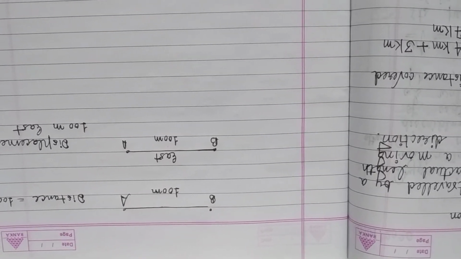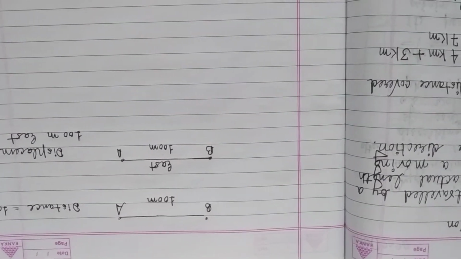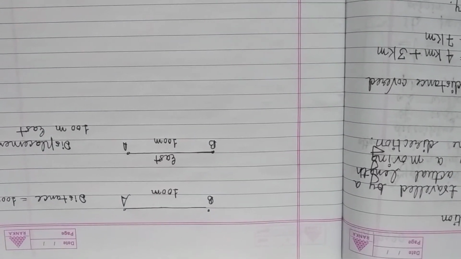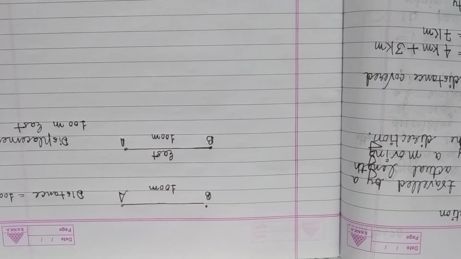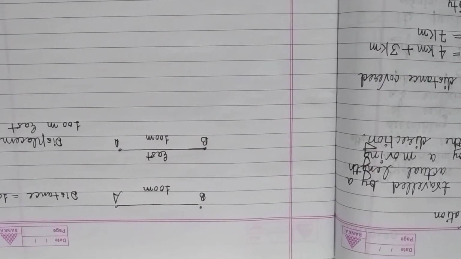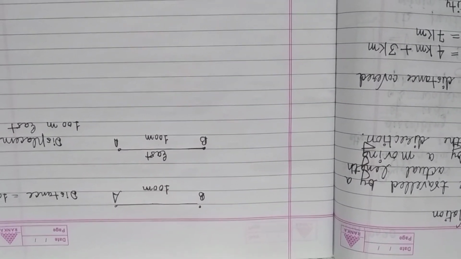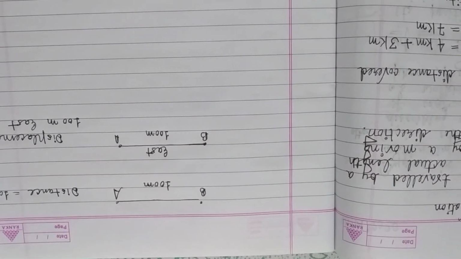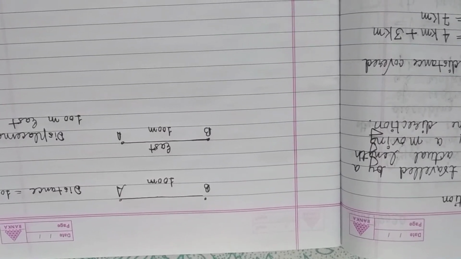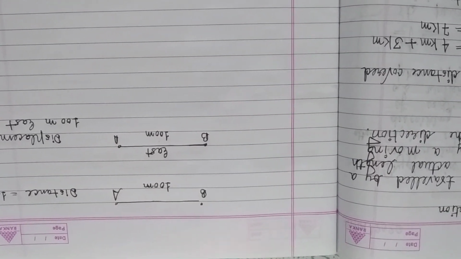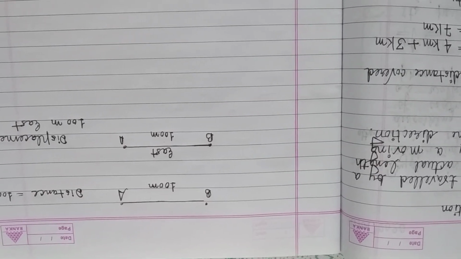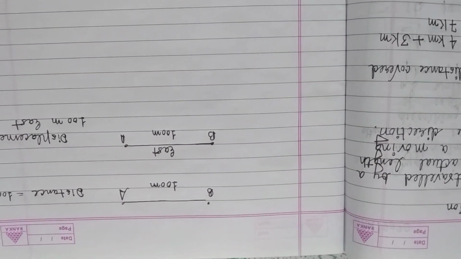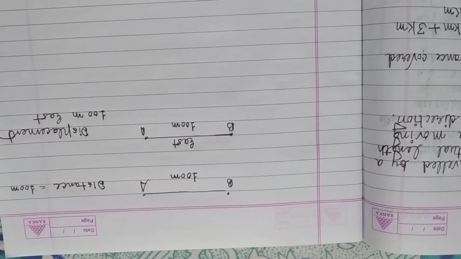अगर कोई बॉडी A पॉइंट से B पॉइंट पर जाती है और फिर B पॉइंट से वापस A पॉइंट पर जाती है, then in that case distance की value क्या हो जाएगी, 100 plus 100 will be equals to 200 meter, but the value of displacement, because displacement is the difference between the initial and final position, the straight line path, then it will be equals to 100 meter minus 100 meter, or the body, since it is coming to its initial position, that's why the displacement will be equal to 0.